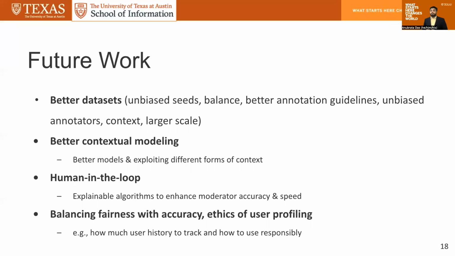And there is also a question of balancing fairness with accuracy and the ethics of user profiling, whether there is a tendency towards certain gender or certain ethnicity, etc. We need to be aware of the fairness issues that might show up in hate speech detection methods.